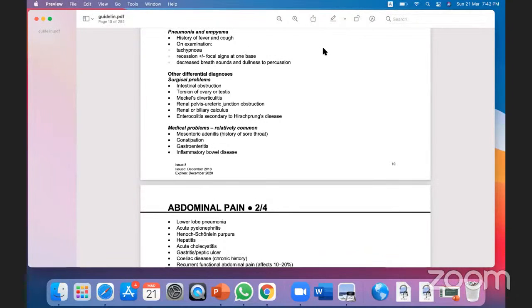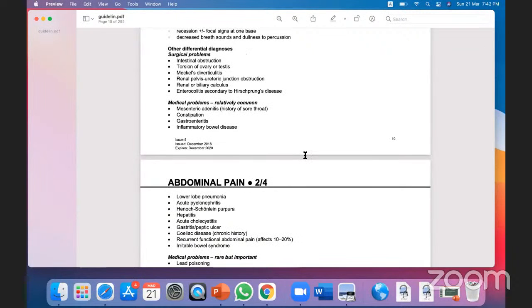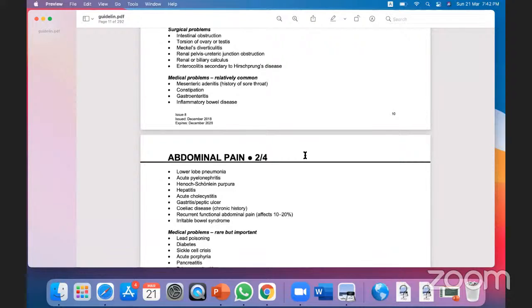Now, renal or biliary calculus are also very acute conditions. And enterocolitis, like in Hirschsprung disease, if it is infected, is called toxic megacolon or enterocolitis, and can present with acute abdominal pain. Now, the medical problems are relatively common, like mesenteric adenitis, constipation, gastroenteritis, inflammatory bowel disease.